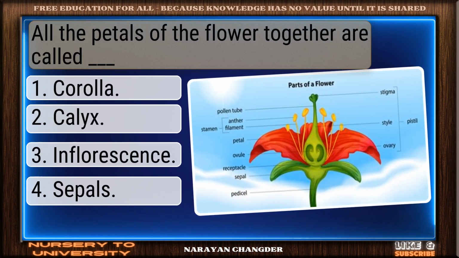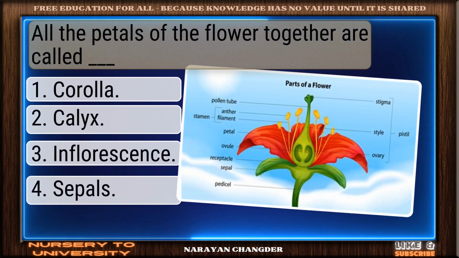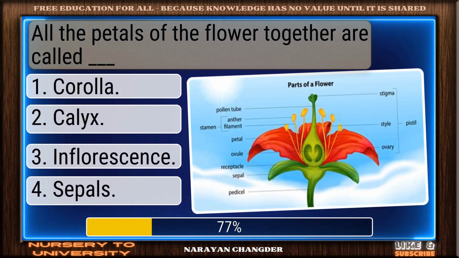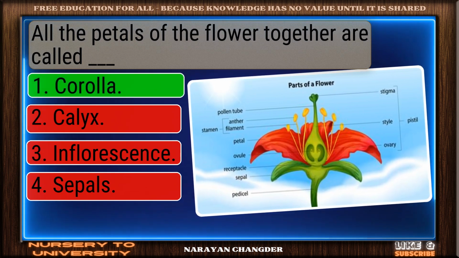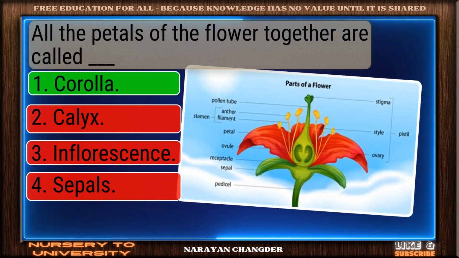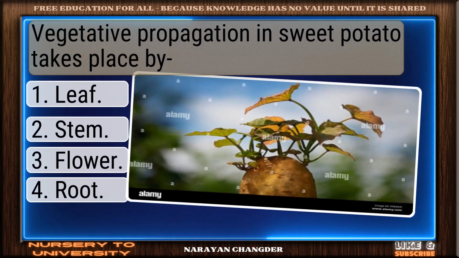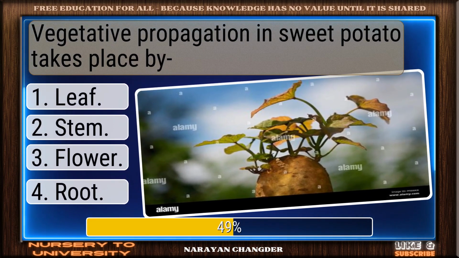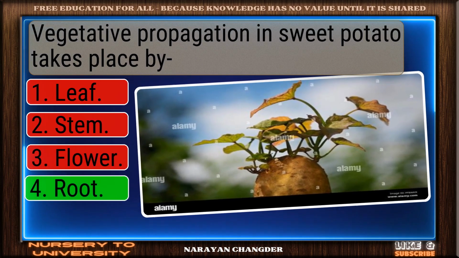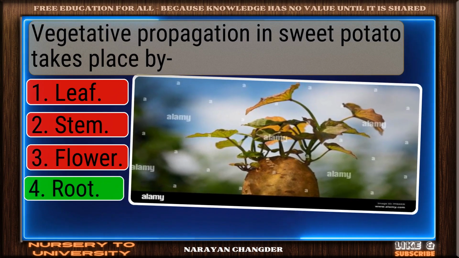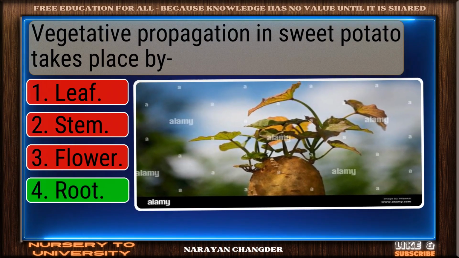All the petals of the flower together are called dash. You got it. Your choice corolla is right. Vegetative propagation in sweet potato takes place by. Well reasoned. Root is the correct choice.